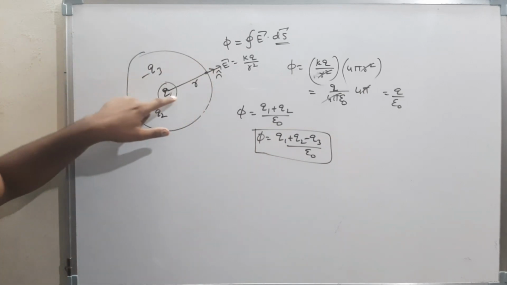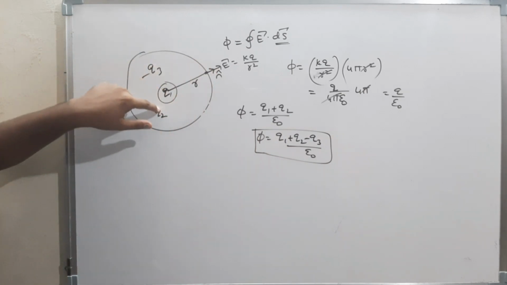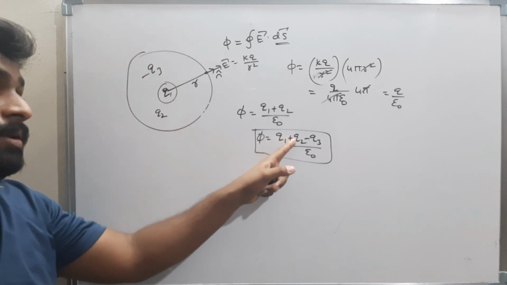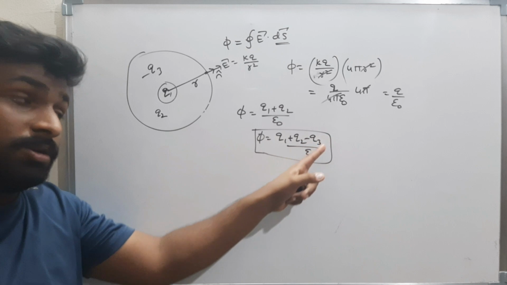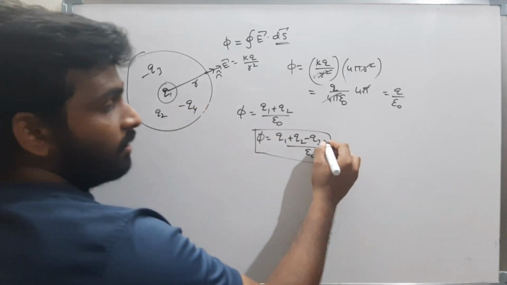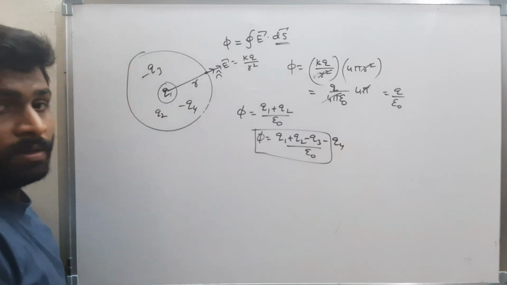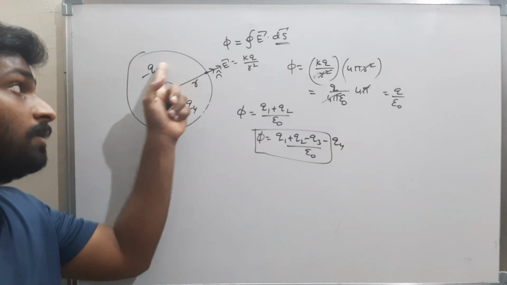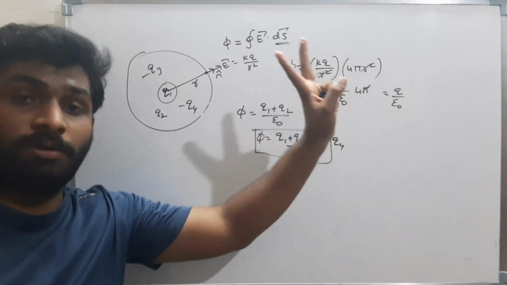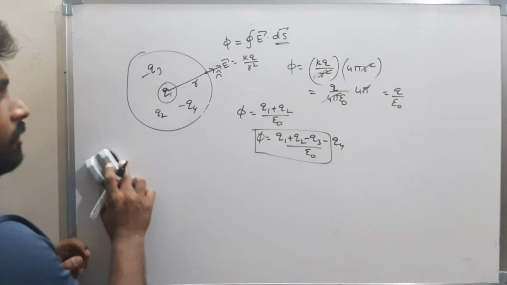Wherever the charges may be, anywhere, if the charges are inside the closed surface, then I can assume the flux is nothing but q1 plus q2 minus q3 by epsilon naught. If there is one more, minus q4, then minus q4. When the charges are inside a closed surface, then the flux is q by epsilon naught. Okay, well done, good.